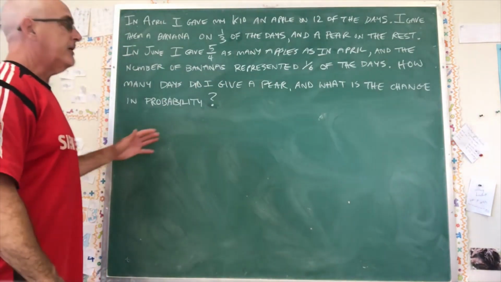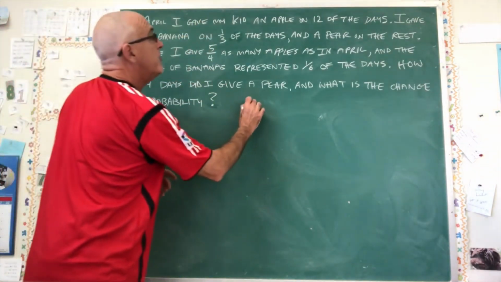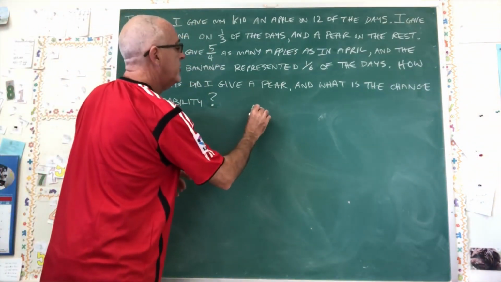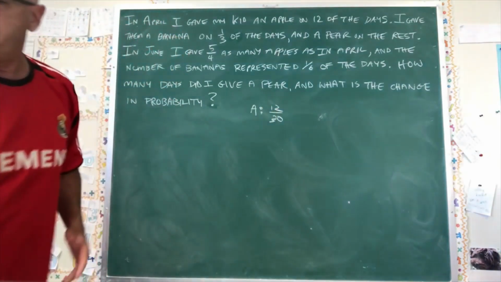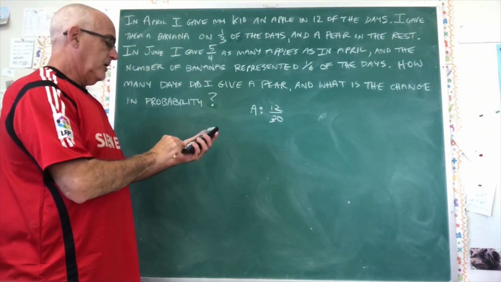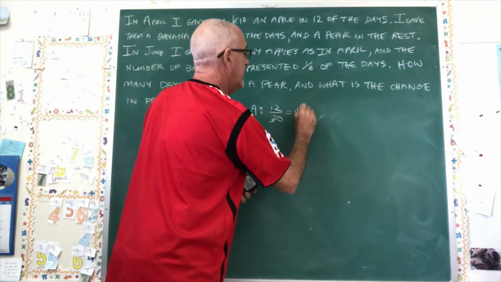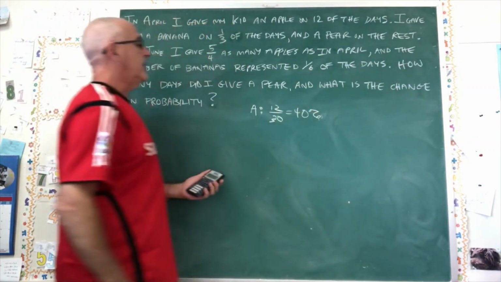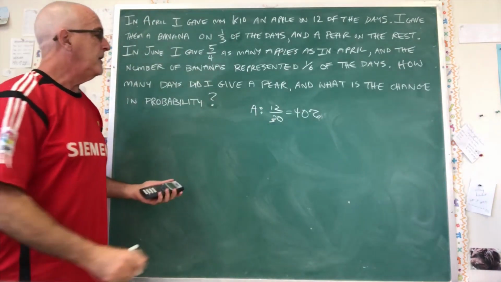I may not even have to sit down at first for this. Okay, so 12 days in April. This is going to be apple, so I'm putting an A. 12 days out of 30. This is a rather easy one, although the percentages are going to have decimals in them. 12 divided by 30, we have 40%. 40% chance in April of a kid getting an apple if you want to express it with favorable over total.